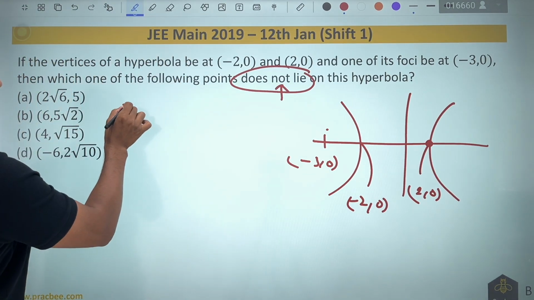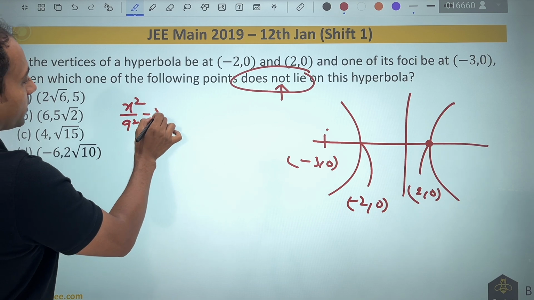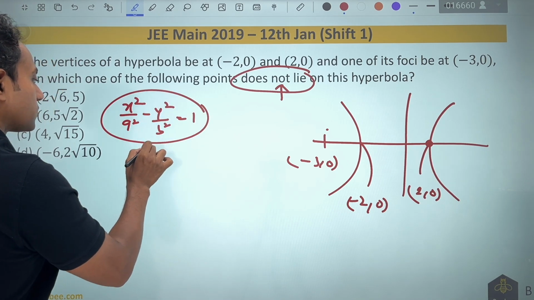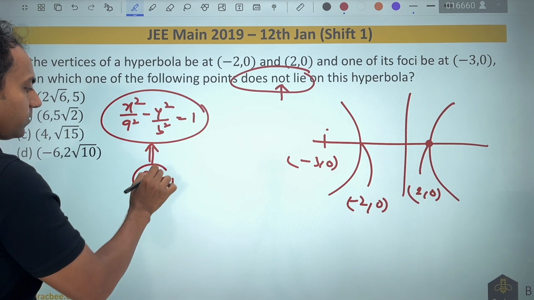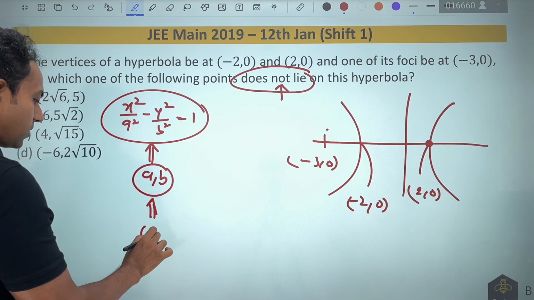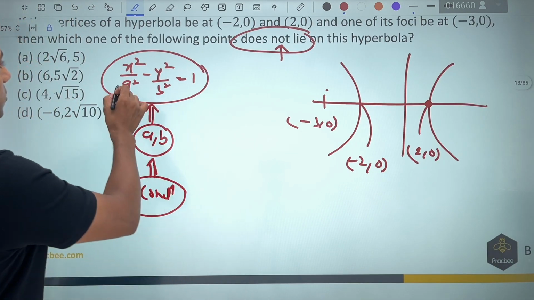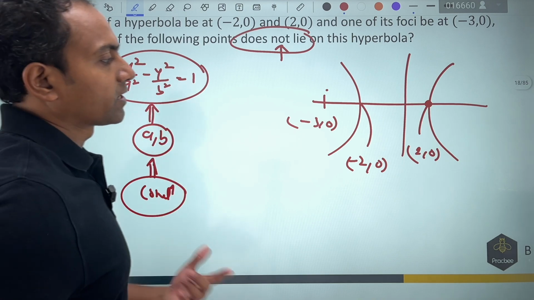So the idea should be to find the equation, that is x square by a square minus y square by b square equal to 1. For finding this equation, you will require the value of a and b, and for doing that we have been given some conditions. If I follow this order, I should be able to get my answer. So I will take you to the equation. After that, you can satisfy the points and get the answer.